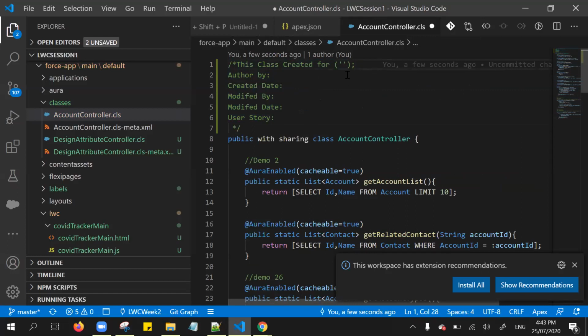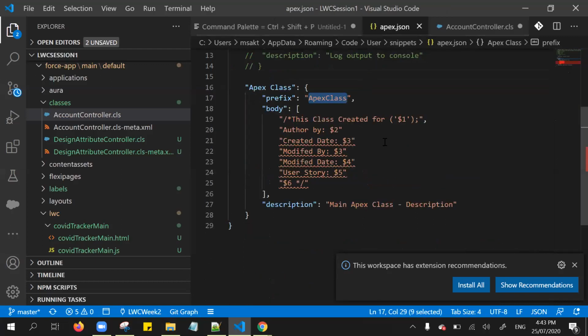Simply we can click the tab and enter the purpose of the class name, and simply tab, and it's automatically coming in each line.